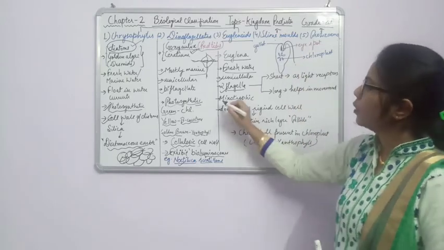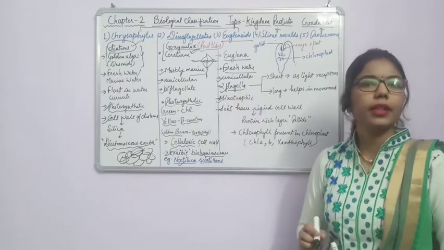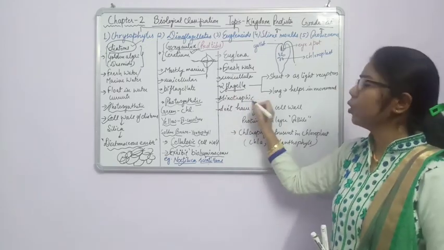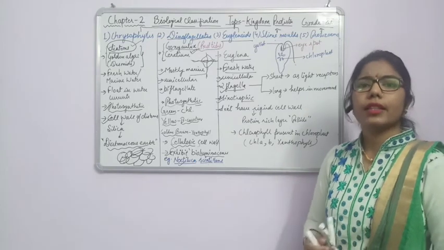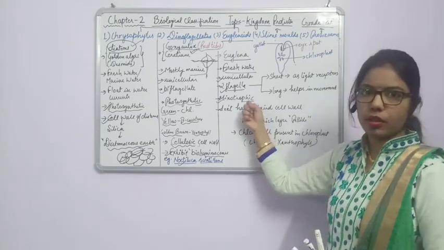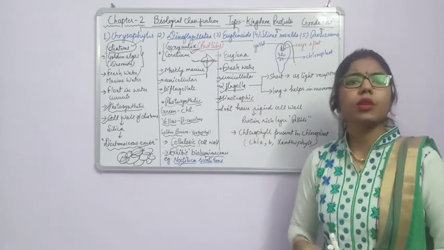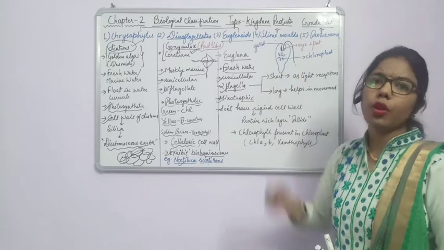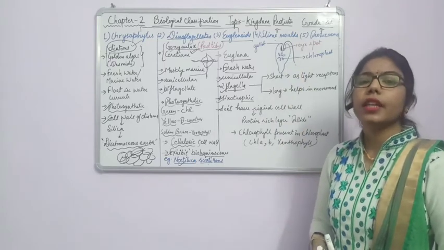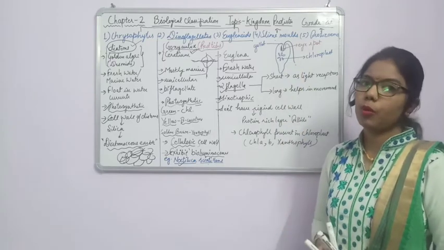First we will come to know this point. Mixotrophic means a mixed mode of nutrition. It means that euglena can act as autotrophic as well as heterotrophic. How? In presence of light, this euglena will act as autotrophic, but in absence of light they will act as heterotrophic mode of nutrition.